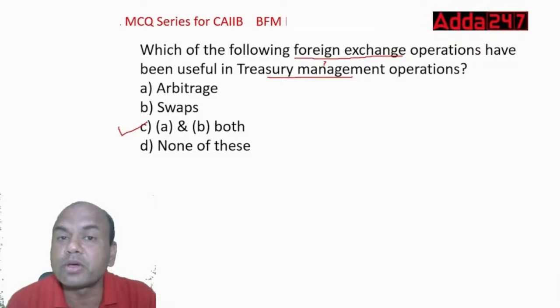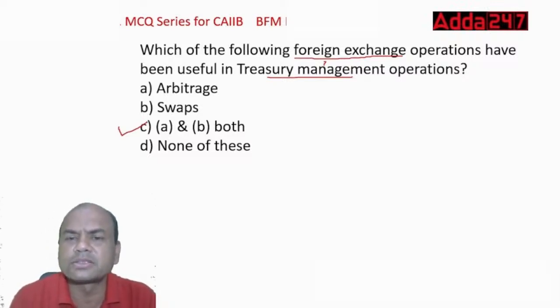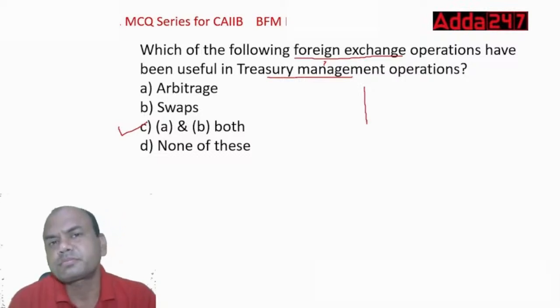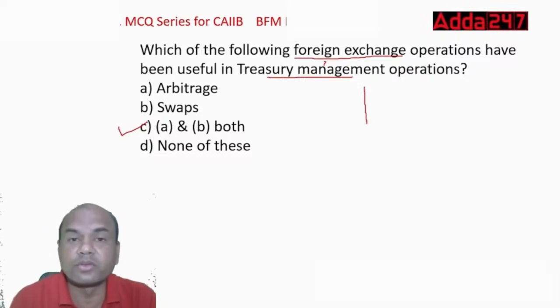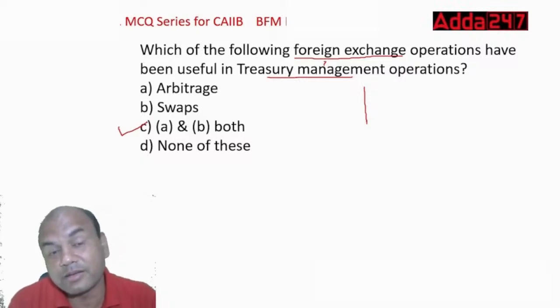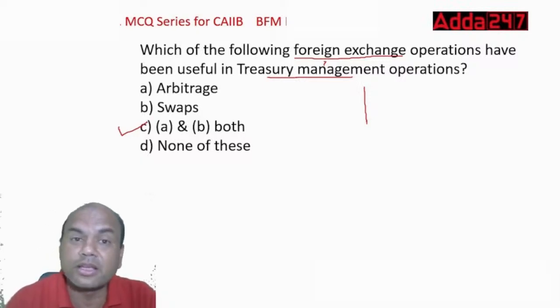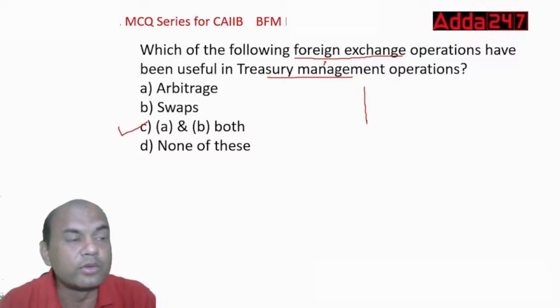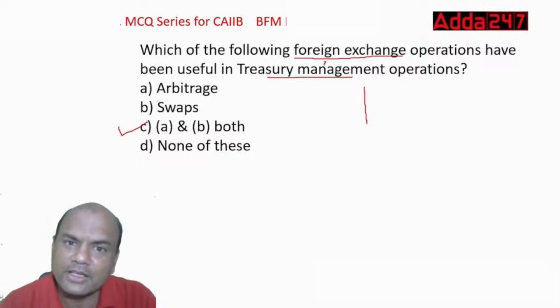Arbitrage means buying from one market and selling it to another immediately. I'll give you a simple example. We see that sabji wala, the vegetable vendor who comes on the road near our house, calling out sabji le lo, bhaji le lo, right? Like Nana Patekar in that movie No Entry, aloo le lo, gobi le lo.